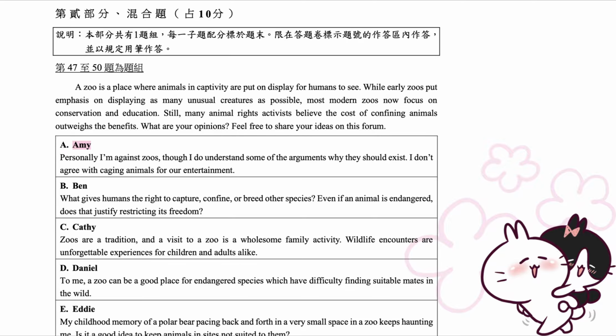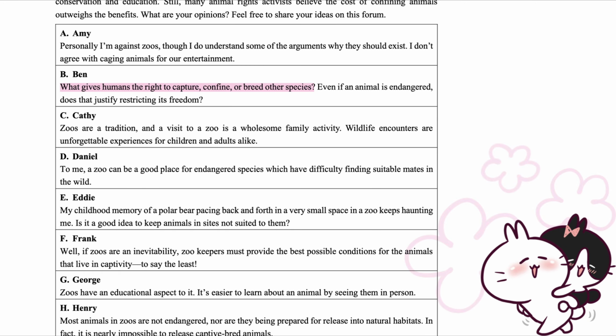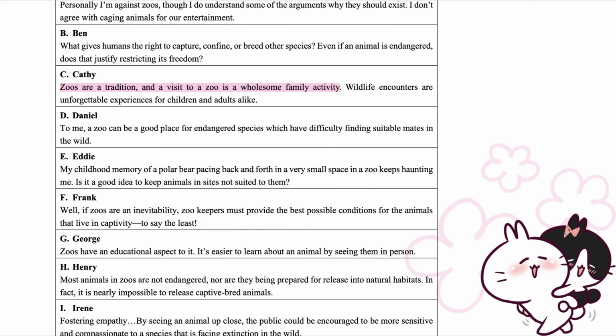A. Amy. Personally, I'm against zoos, though I do understand some of the arguments why they should exist. I don't agree with caging animals for our entertainment. B. Ben. What gives humans the right to capture, confine, or breed other species? Even if an animal is endangered, does that justify restricting its freedom? C. Kathy. Zoos are a tradition, and a visit to a zoo is a wholesome family activity. Wildlife encounters are unforgettable experiences for children and adults alike.